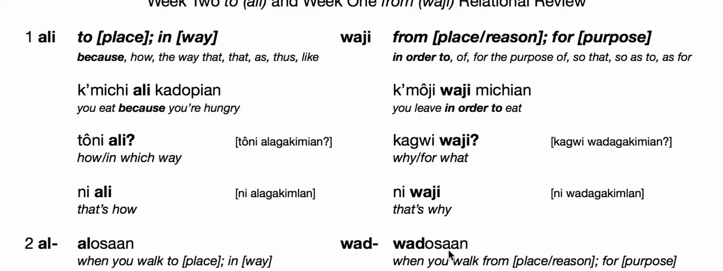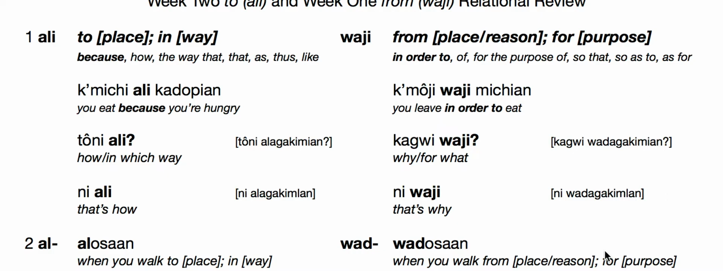Wadosaan could be tani wadosaan. Where are you walking from? This week, tani alosaan. Where are you walking to? Where tani clarifies the when as exactly where, just like Ali and Wadzi helped clarify what this on was. If I don't have a tani, though, we're just left with alosaan, when you walk to a place, or that you walk to a place in general. Like wadosaan on its own is when you walk from a place for a reason or purpose.